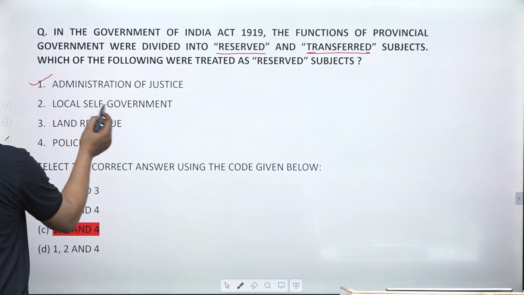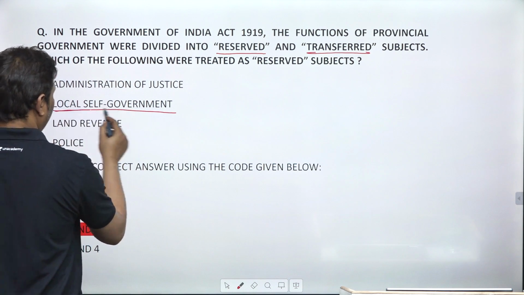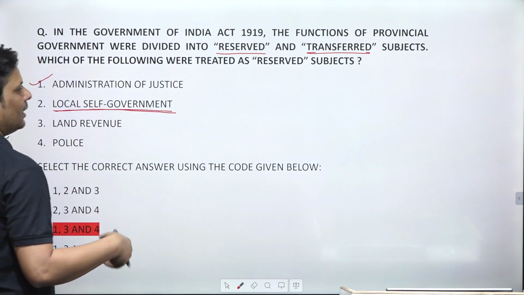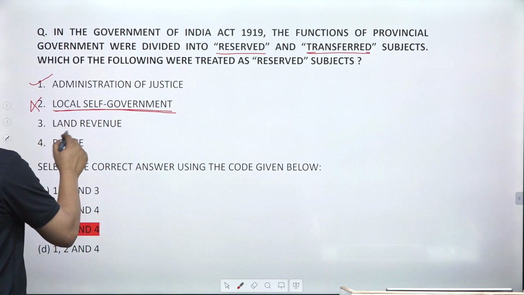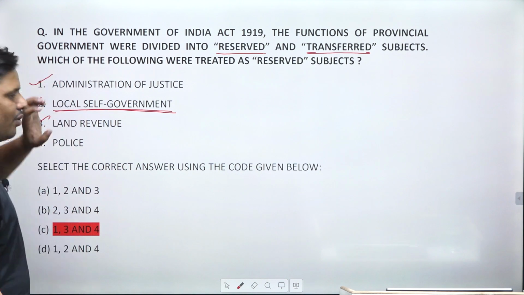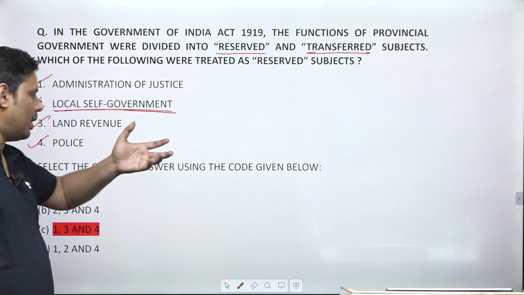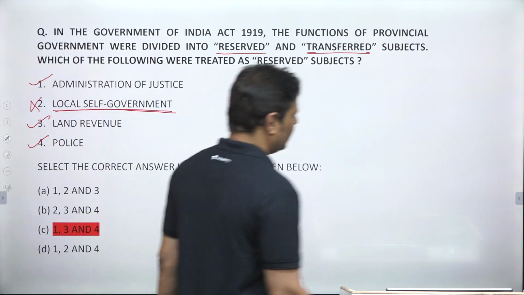Local self-government, as you can see, is nothing but a responsibility. It is purely a responsibility, and they needed to make sure of local development, so local self-government was not included here. Land revenue, police. It could be understood quite logically. If you know the funda of this, you will be able to mark the correct answer. So 1, 3 and 4 is the correct answer to this question.